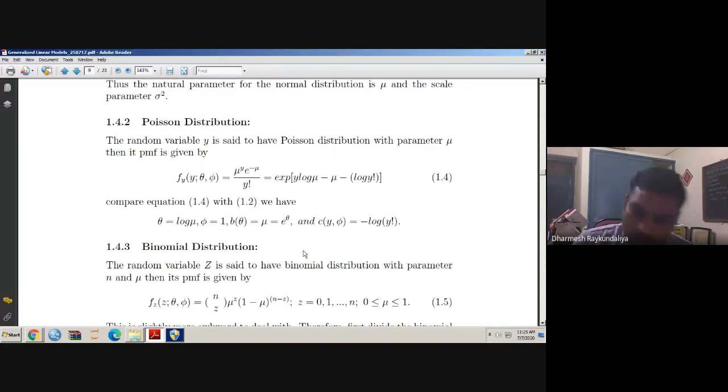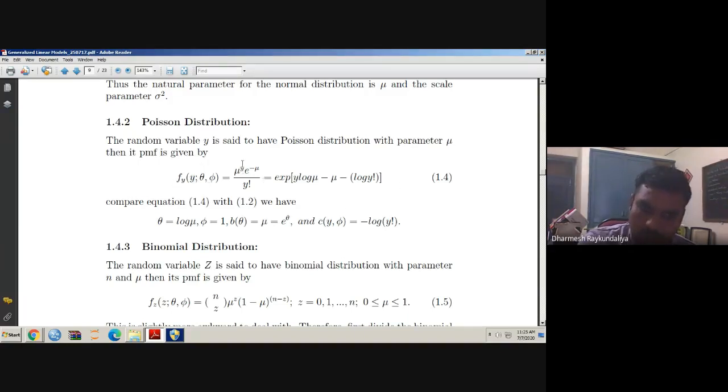So in normal distribution, variance is free from the mean, but in Poisson distribution, variance is a function of the mean. Why? Because the variance of the Poisson distribution and the mean of the Poisson distribution are equal. Now we know that if the random variable y is said to have a Poisson distribution with parameter mu, instead of lambda I have taken mu, because mu is the mean of y, and here lambda is nothing but the mean of y.